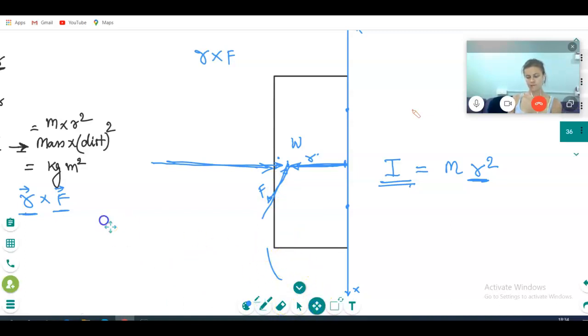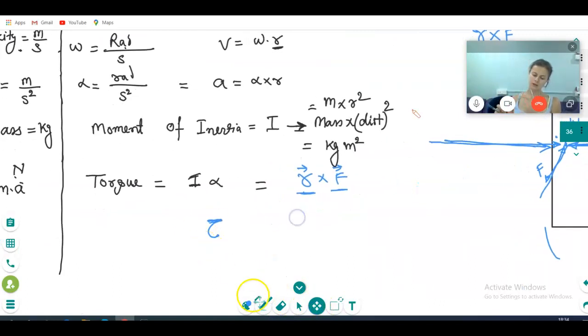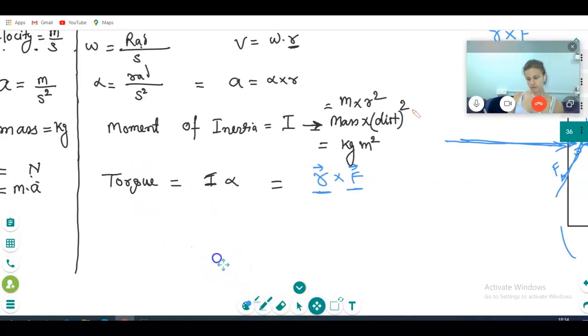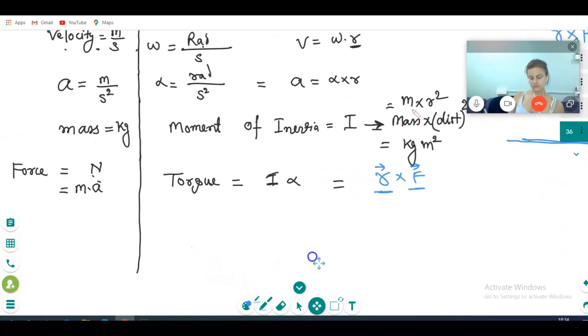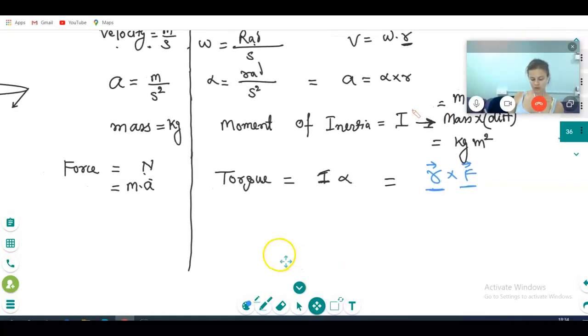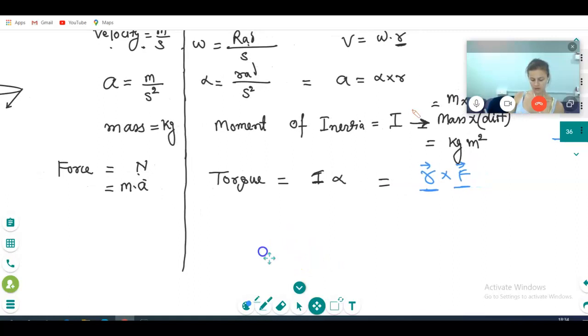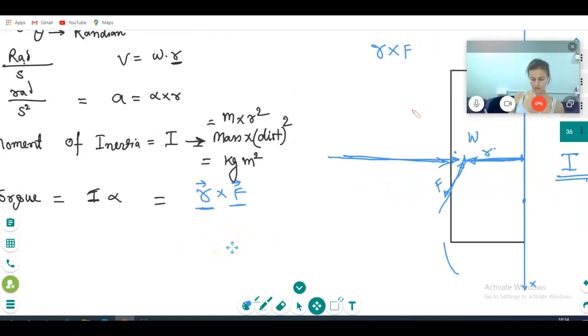So please tell me, is it clear now? So the relation of torque and force is basically you multiply with r. Is it clear? So torque will be producing what? Angular acceleration. So torque is going to give angular alpha. When you are opening the door, if more force is applied, the door will open more speedily, correct or not?